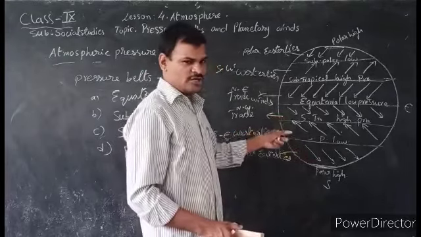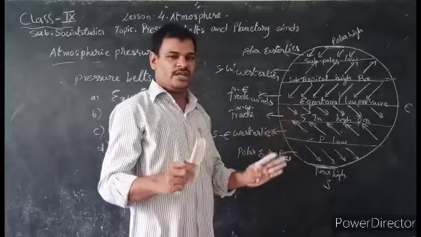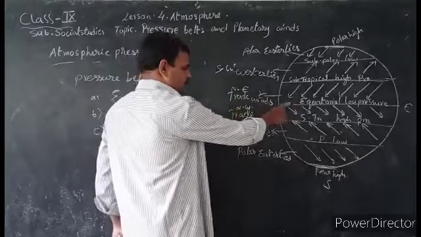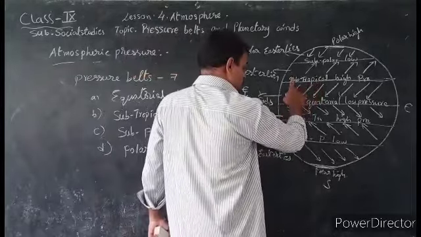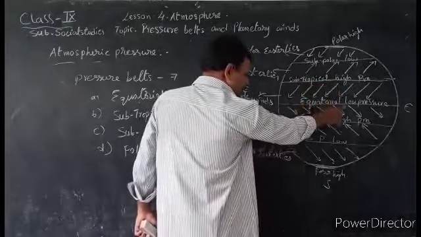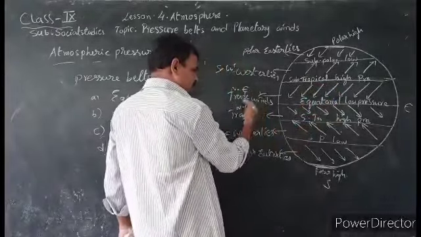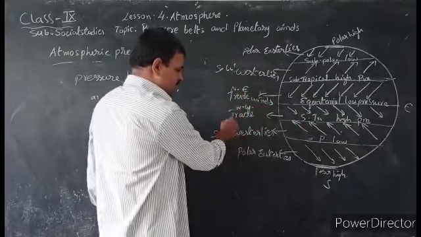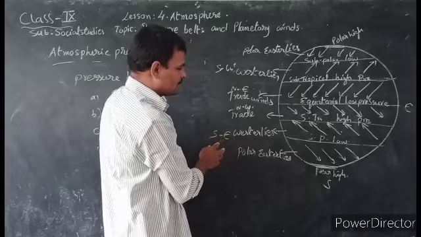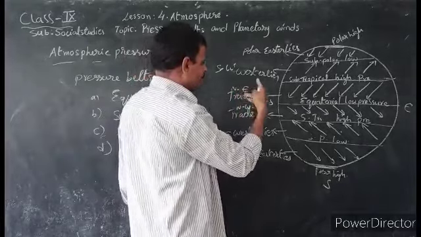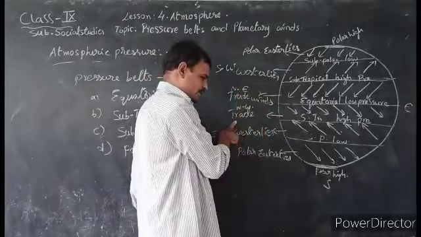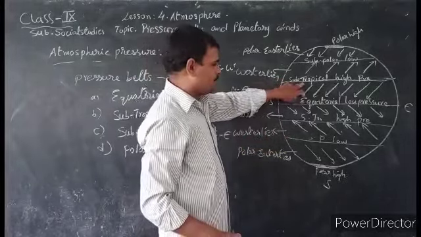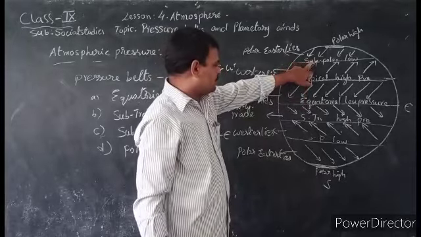Okay, this is an essay question. If you understand this diagram, it is very easy to write this answer. So, trade winds blow from the subtropical high pressure belts to the equatorial low pressure belts. In the northern hemisphere, they are blowing from the northeast, so they are called northeast trade winds. In the southern hemisphere, they are blowing from the northwest, so they are called northwest trade winds. And westerlies are from the subtropical high pressure belts to the subpolar low pressure belts.